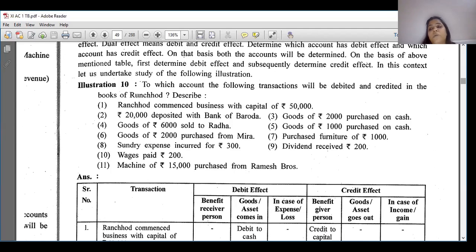Third transaction, goods of 2000 purchased on cash. Now here two accounts are affected, students. Pay attention over here. Here two accounts are affected. First of all, purchase, goods and cash. Now we will say, teacher, you are marking three accounts and saying two accounts are affected because whenever goods are purchased,